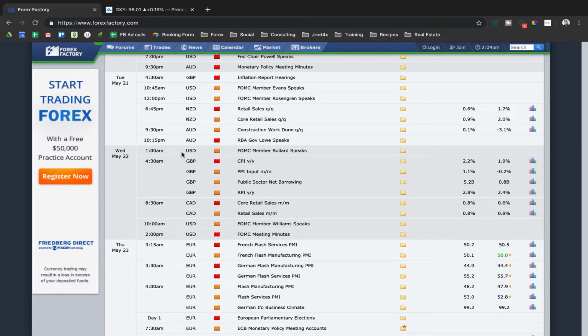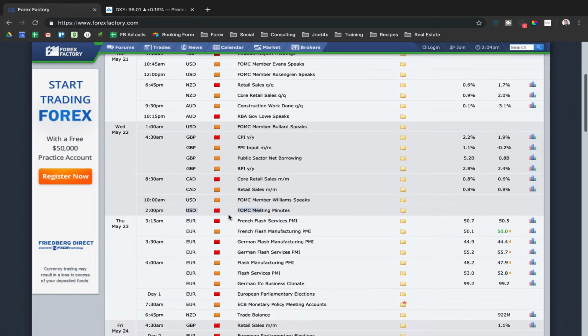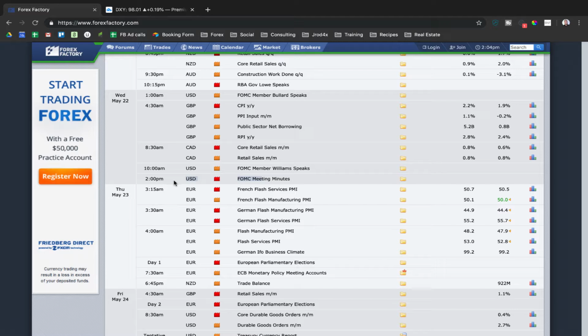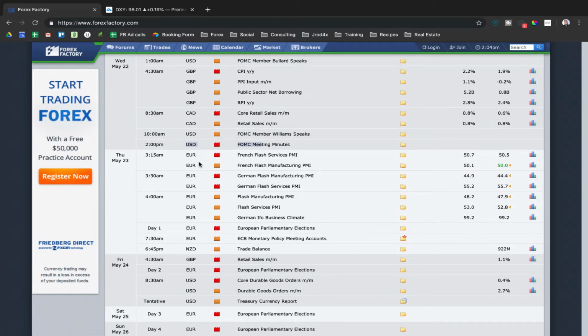And then Wednesday, good bit of British pound news, Canadian dollar news for New York session, and we have FOMC as well. So do want to stay pretty much clear of anything on Wednesday, at least late New York session. So I'd look to be out of anything before the end of New York session, so roughly around that 10 a.m., 11 a.m. hour, I would look to close any positions and wait till after FOMC.